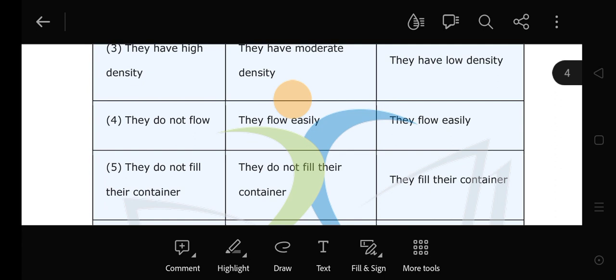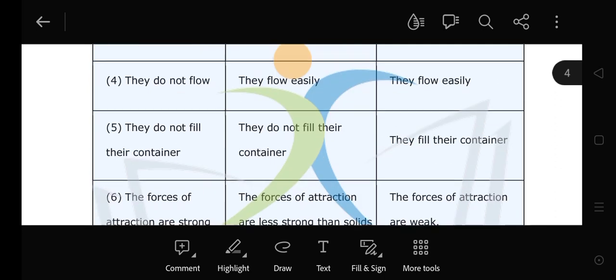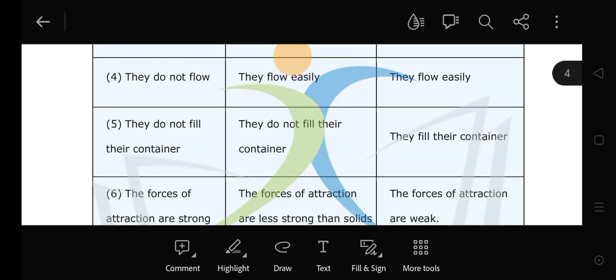Number four, they do not flow. As you all know, the solid does not flow because the particles are very close to each other. But liquids and gases both flow, so they are called fluids. Now next, they do not fill their container.